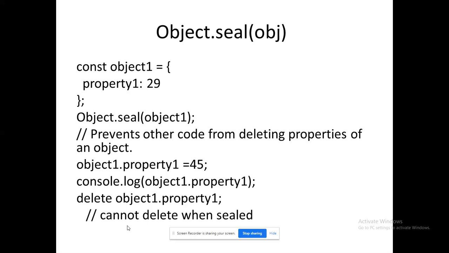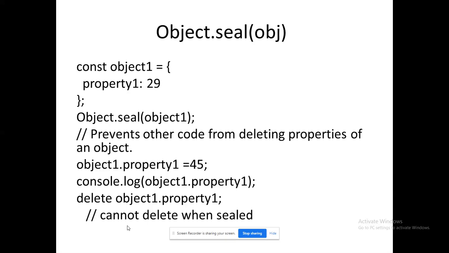Object.seal, we have already seen that. Seal conveys that I cannot do anything over that. As well, you can see here there is a keyword delete. If I sealed an object, I can't do any operations over it.